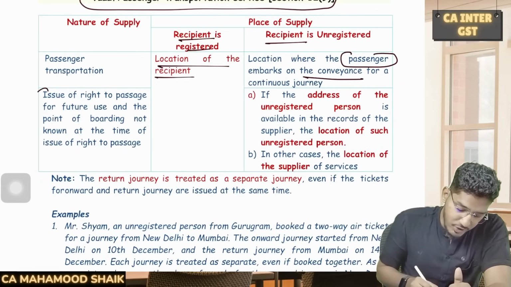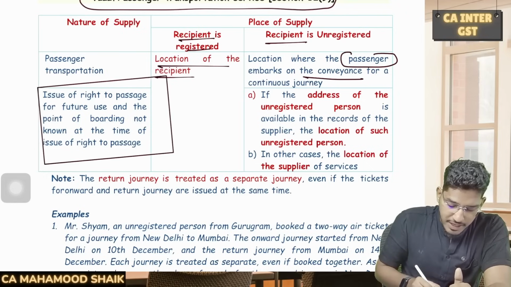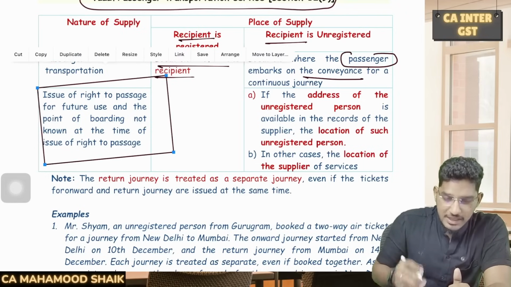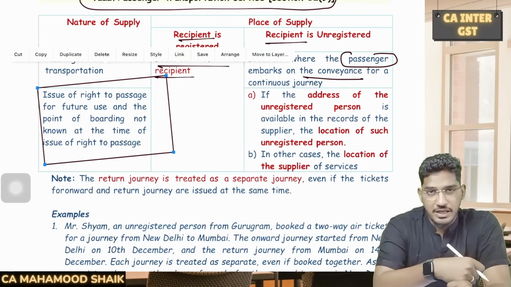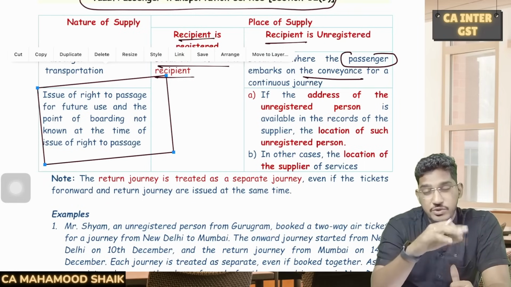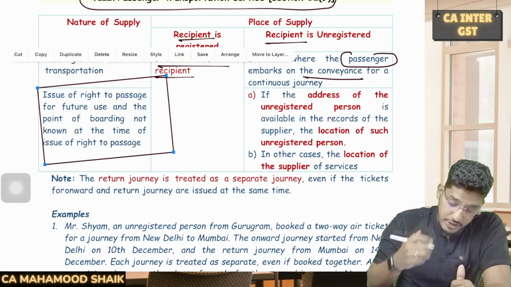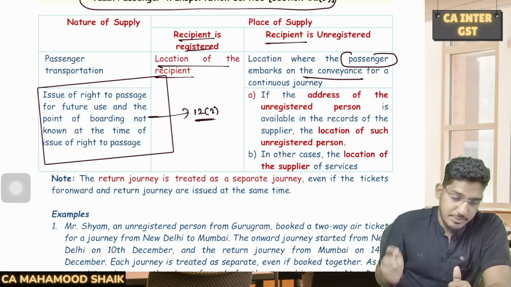Then see, sometimes what will happen is you will avail passenger transportation services, but you will not avail the service immediately. Instead you get a token or a right of passage, like for example metro train, or you get some vouchers which you can use for the purpose of transportation. So in those cases, how to determine the place of supply? That will be governed by the default provision 12 subsection 2.